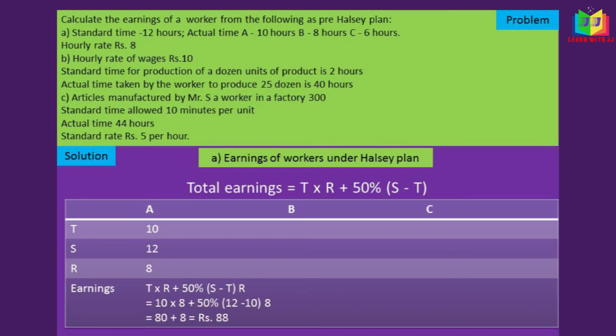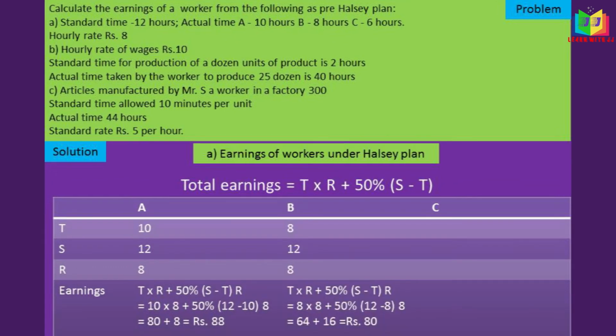If we substitute in the formula, that is T into R plus 50% S minus T, where S is the standard time, T is the time taken, and R is the rate per hour, we'll get rupees 88.